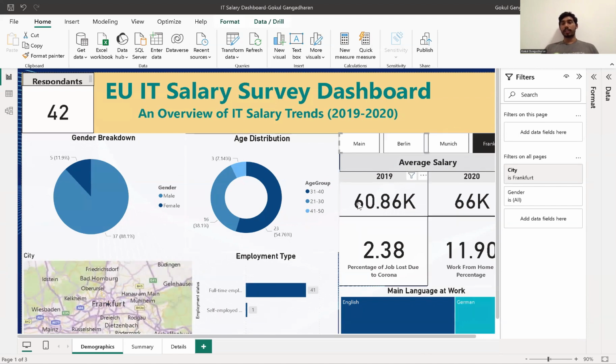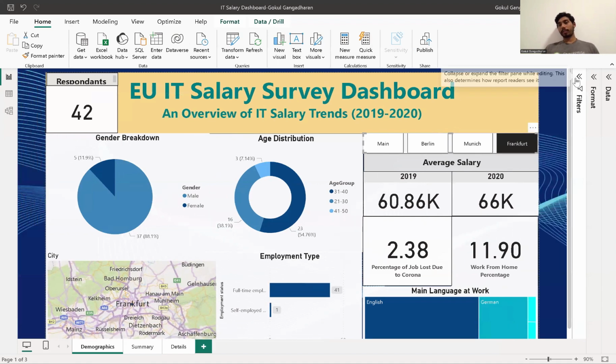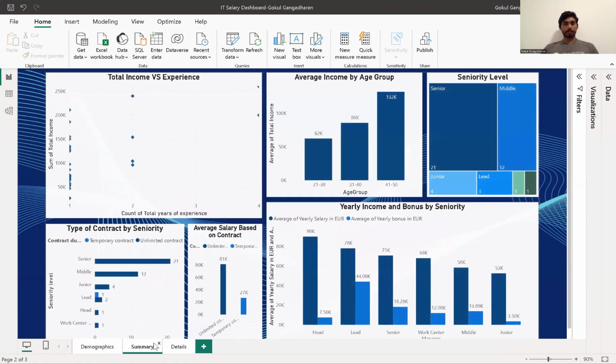compared to these two cities, the average salary is very low compared to Berlin and Munich. That's because Berlin and Munich are the biggest cities in Germany. But we can see very few people lost their jobs because of Corona in Frankfurt compared to Munich or Berlin. So these are the other statistics.